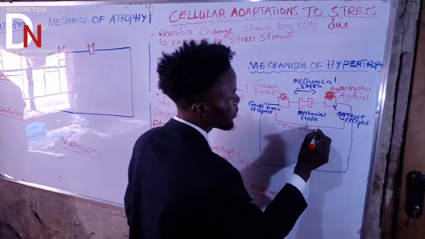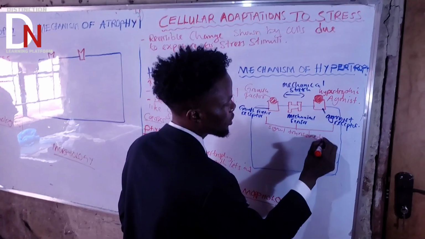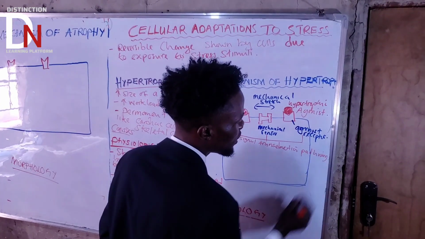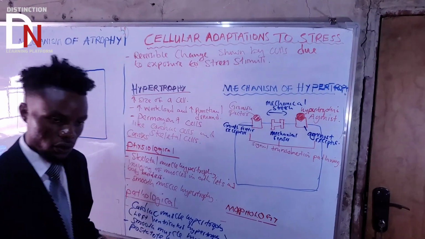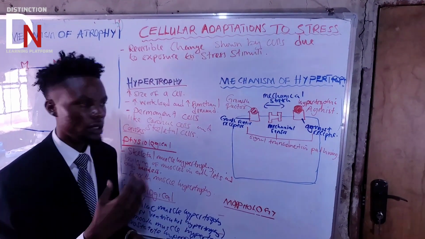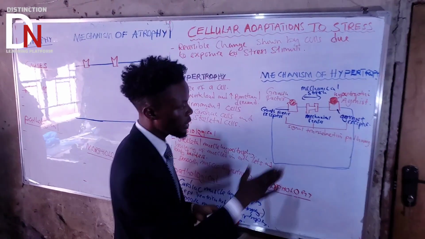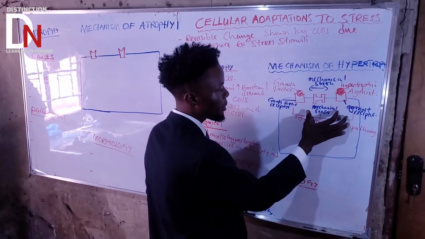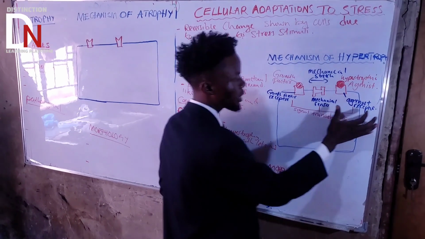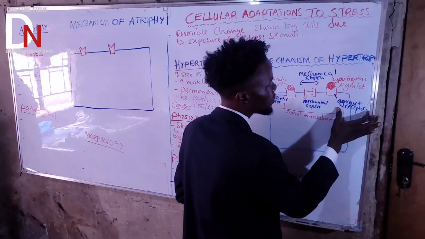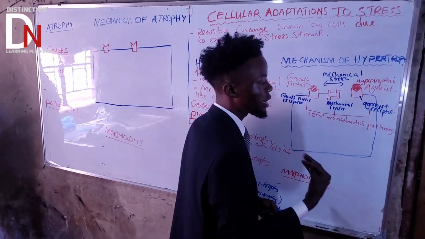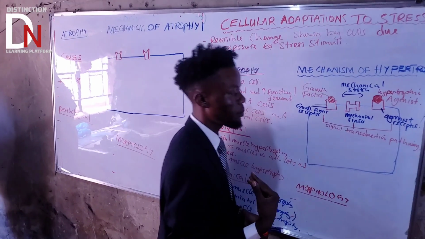We don't need to specify those pathways here; we will talk about the specifics in future lessons. Just know that if the growth factor receptor, the mechanical sensor, and the agonist receptor are activated, they activate the signal transduction pathways.